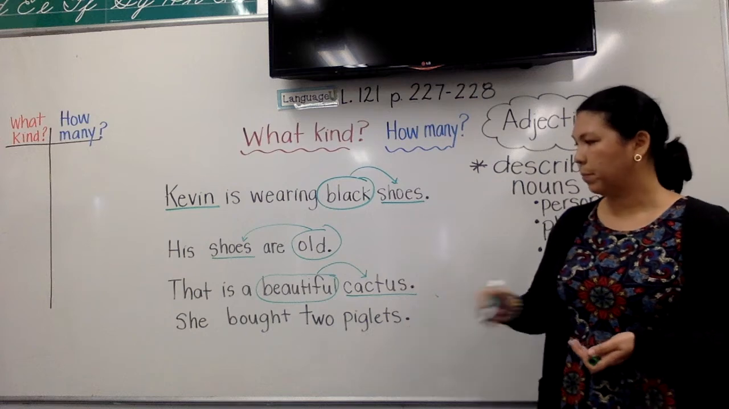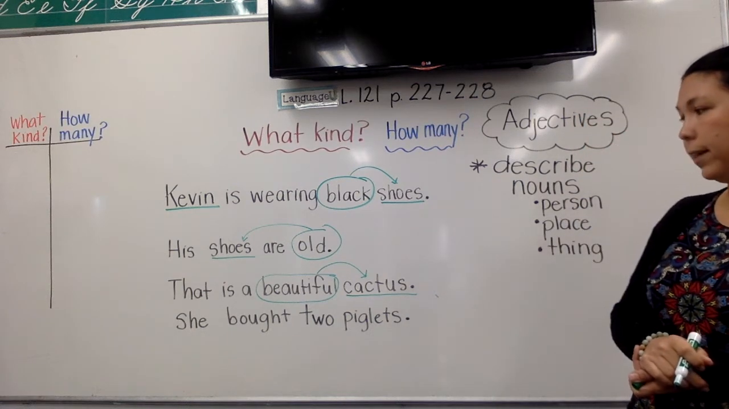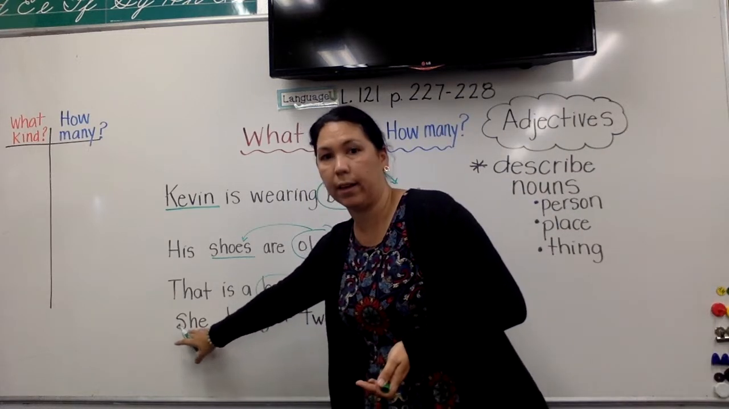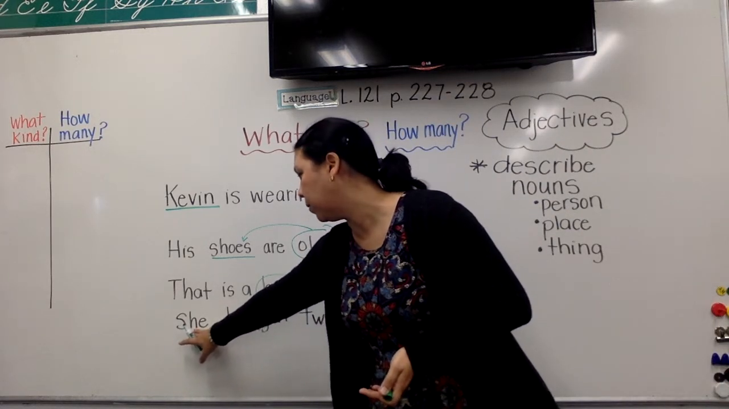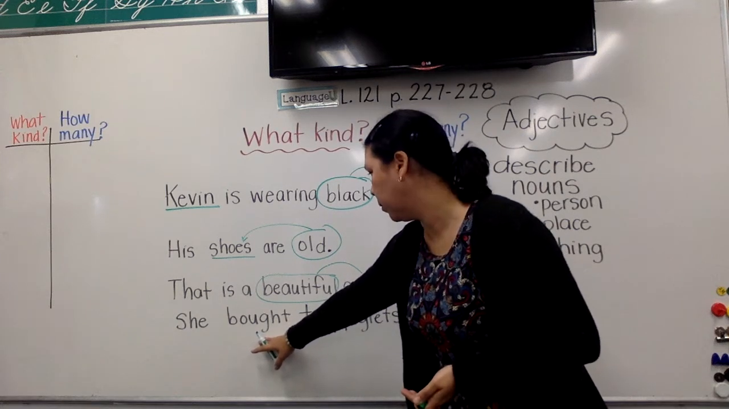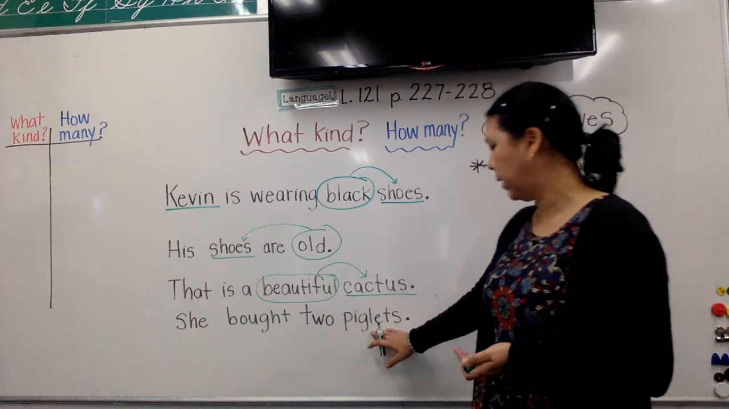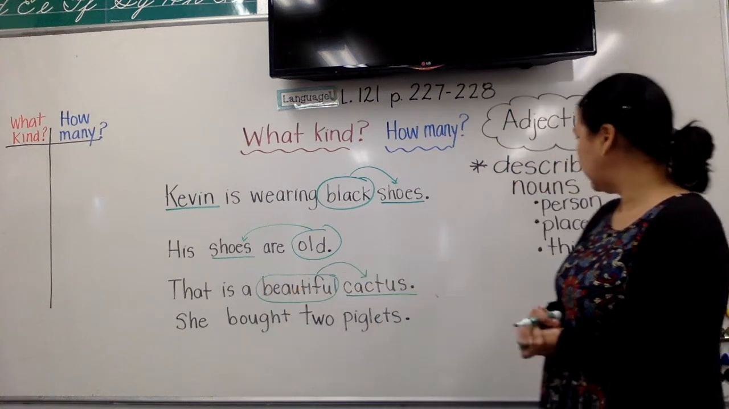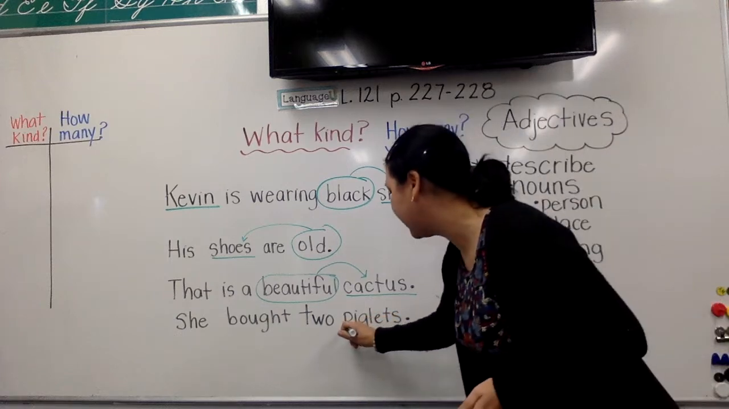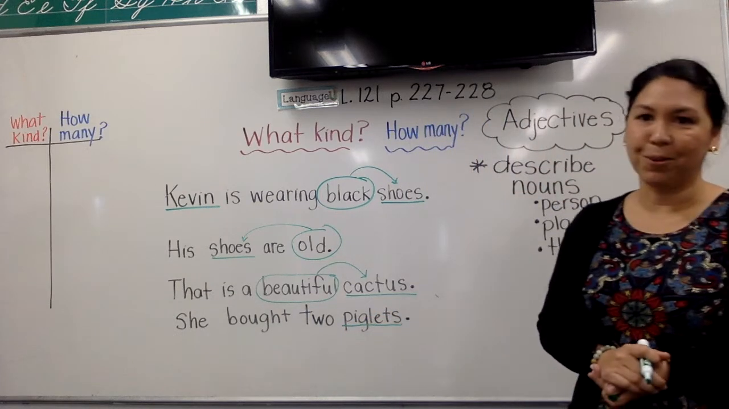Let's look at our next one. She bought 2 piglets. Okay, again, we have another pronoun, but we're not going to have an adjective describing a pronoun. Bought, that's an action, that's a verb. 2 and piglets. Which of those is a noun? Piglets, right? Little baby pigs. You can see why I wrote these sentences.